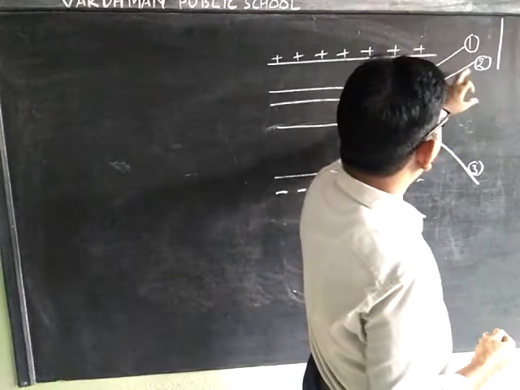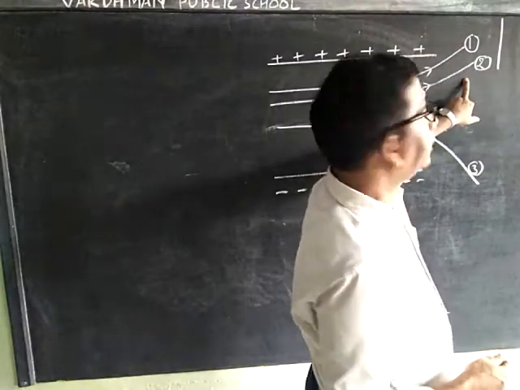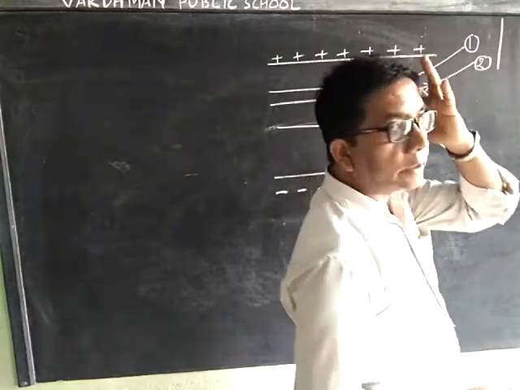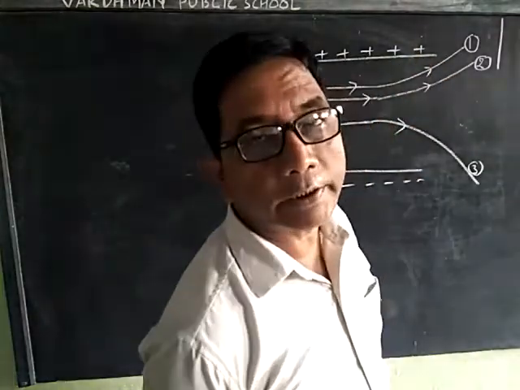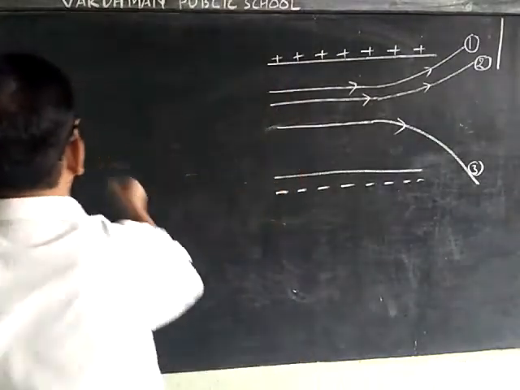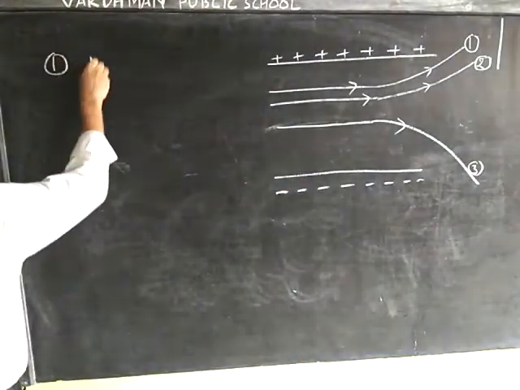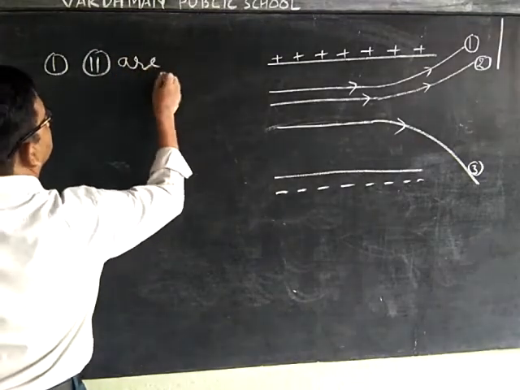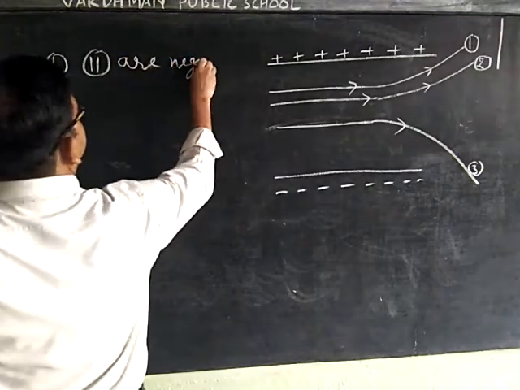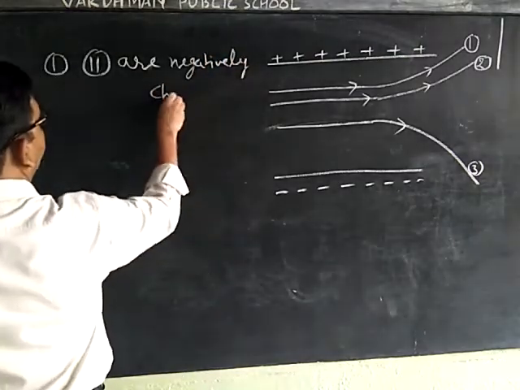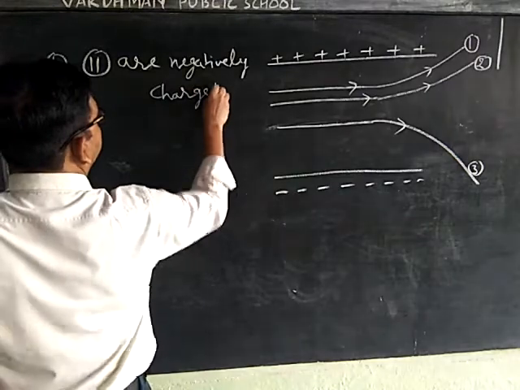The first and second charged particles are deflected towards the positive plate, so the first and second are negatively charged particles.